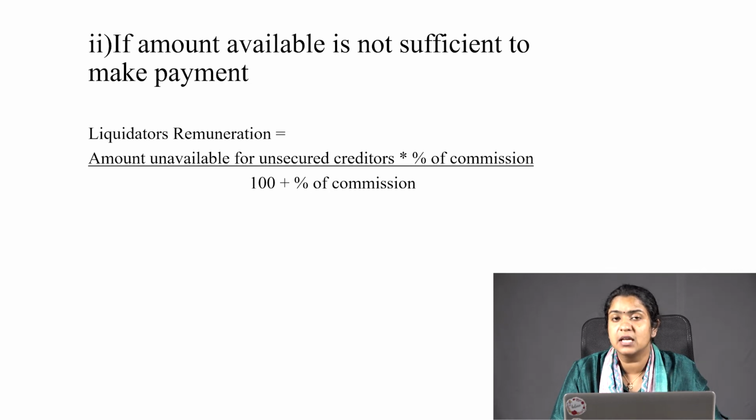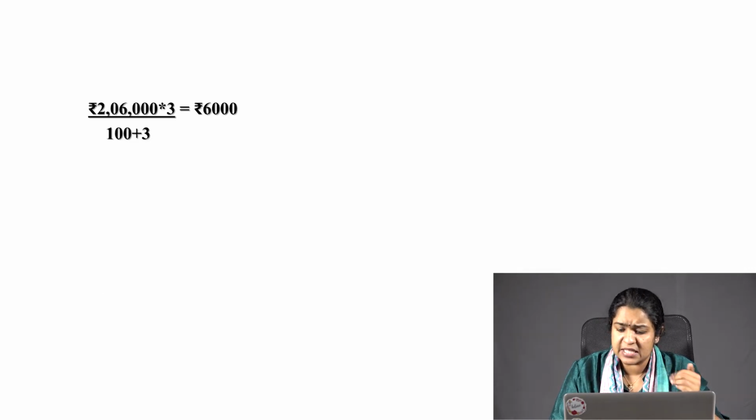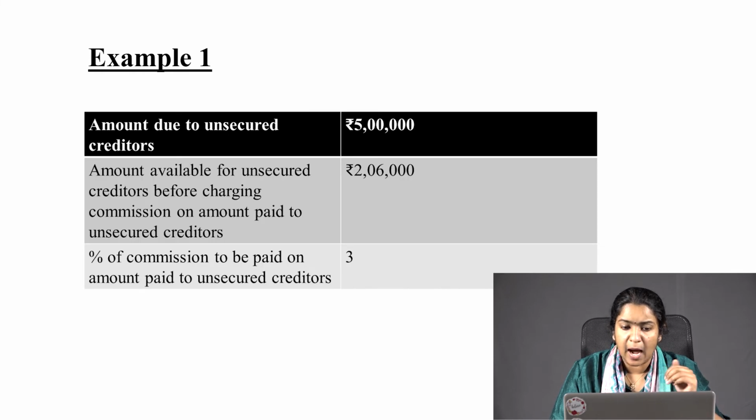The amount available is not sufficient to make payment. So what is the formula that we use there? Liquidator's remuneration is equal to amount available for unsecured creditors into percentage of commission divided by 100 plus percentage of commission. So in this example, we will take the amount available.